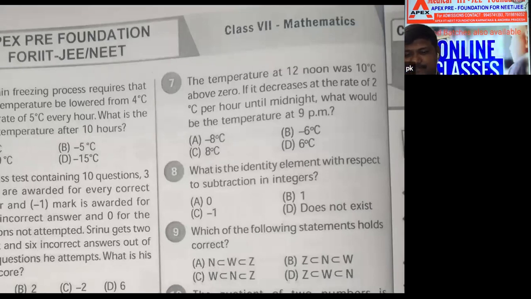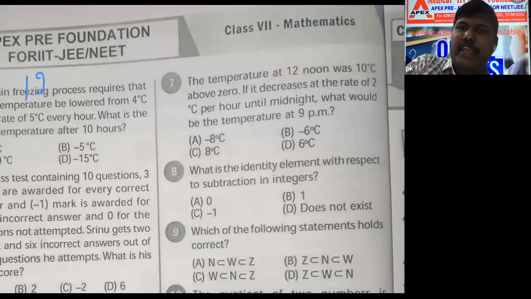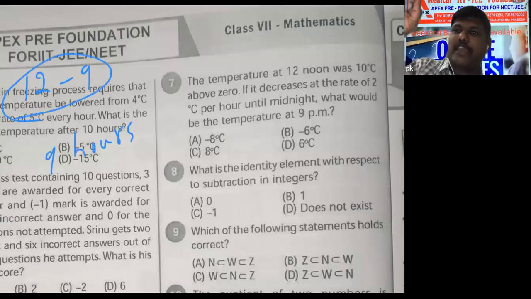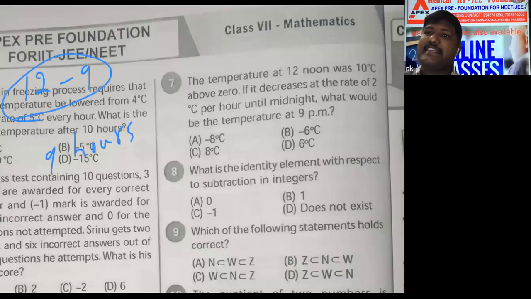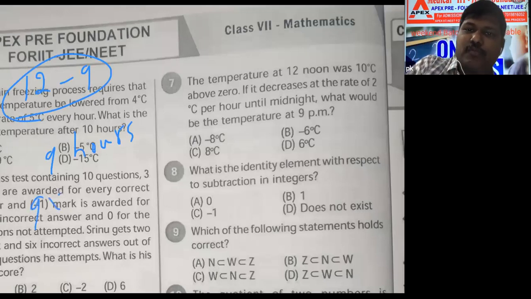Very simple. First of all, 12 noon to 9 p.m., how many hours? Afternoon 12 to 9 means 9 hours. That's very clear, everyone. Every hour it is decreasing 2 units. 9 into minus 2, minus 18 degrees centigrade.